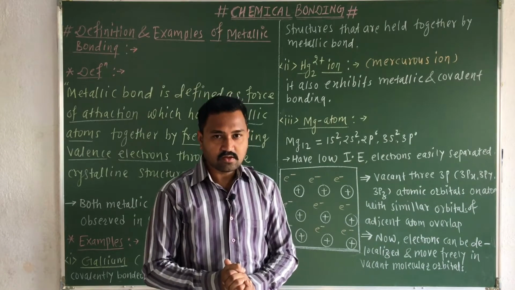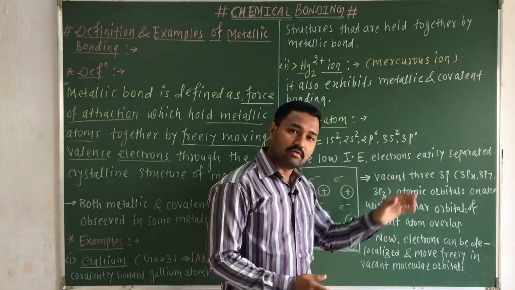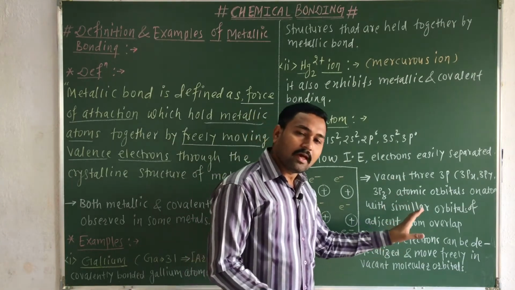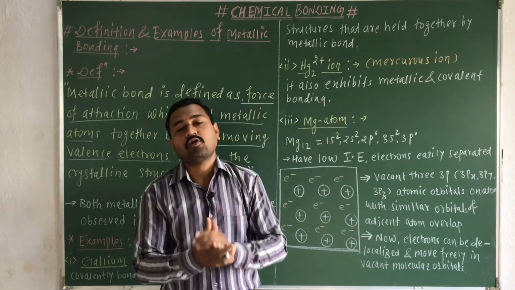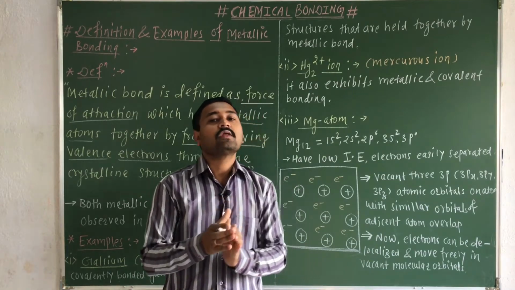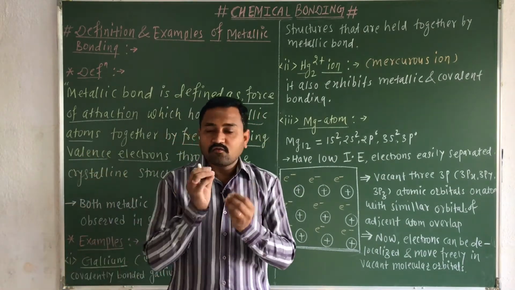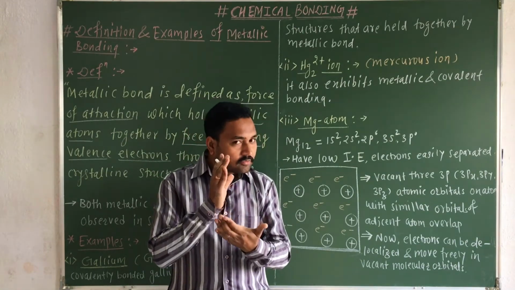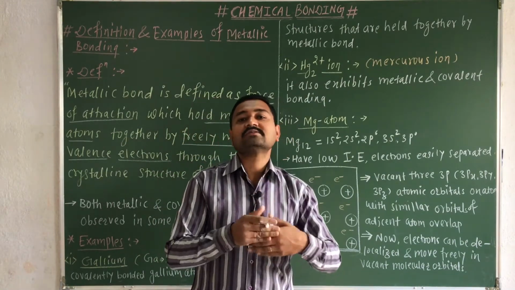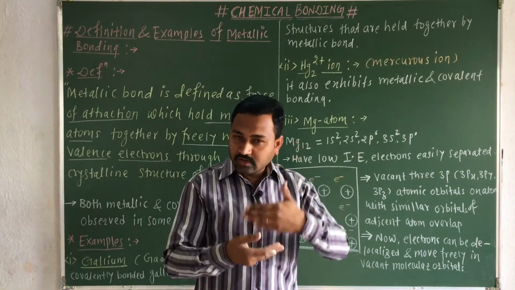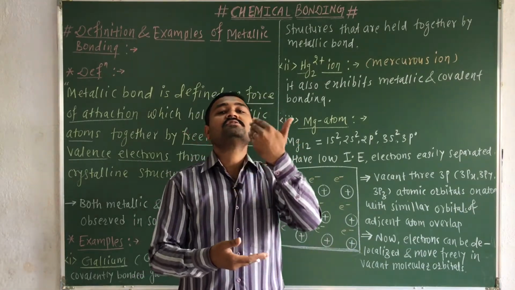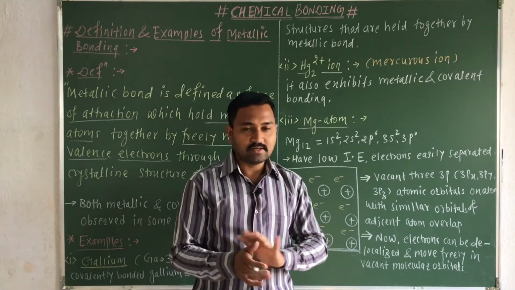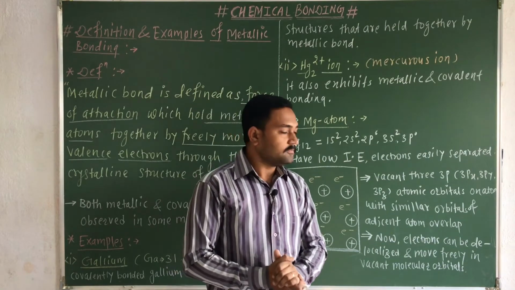Although they are vacant, they overlap, and if they overlap they form molecular orbitals, which you are going to learn in molecular orbital theory. For your convenience, just keep in mind that whenever atomic orbitals overlap, they form a molecule, and when the molecule is formed, it forms its own molecular orbitals. Don't go into detail.